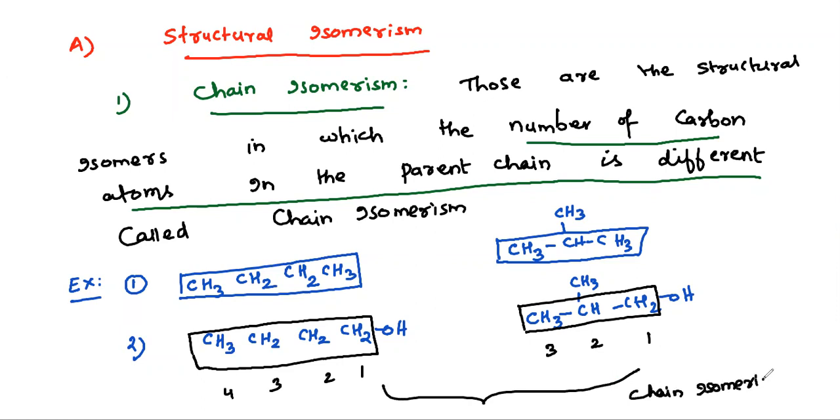Chain isomerism. Okay, so let's do the first question. The question is: how many minimum carbon atoms are needed in an alkane to show chain isomerism?